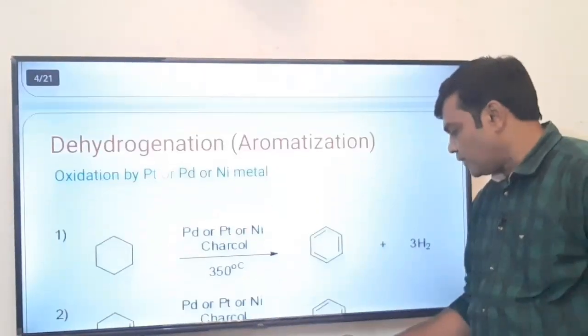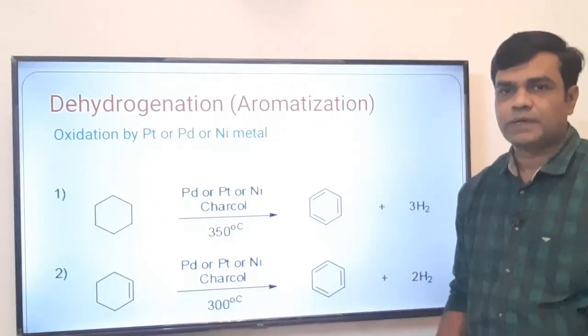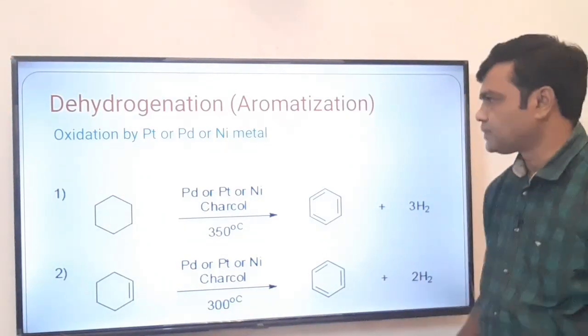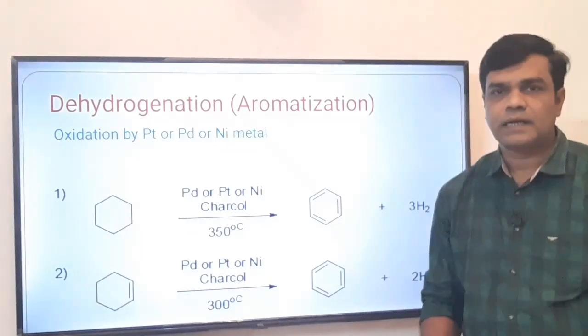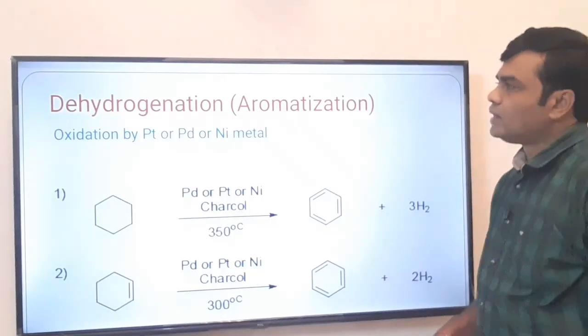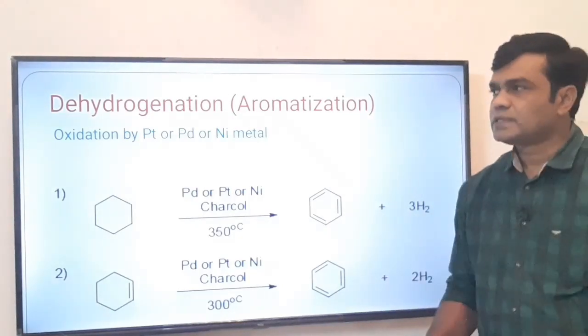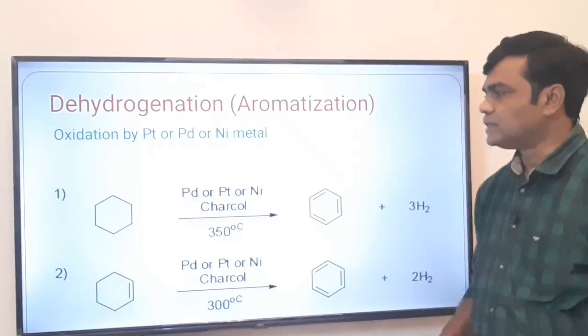Now coming to our point, that is aromatization by using different reagents. The first is oxidation by the metal catalyst like platinum, palladium or nickel metal. This is the aromatization process by the removal of hydrogen. That's why it is also called dehydrogenation.